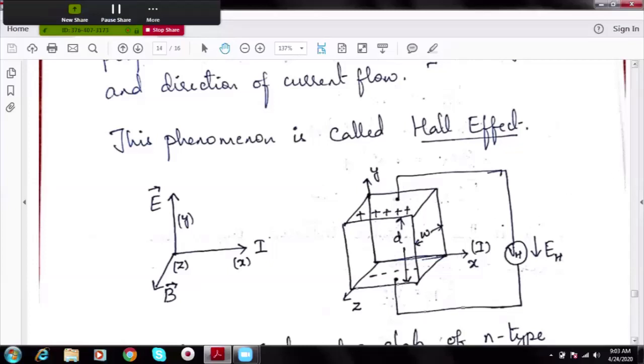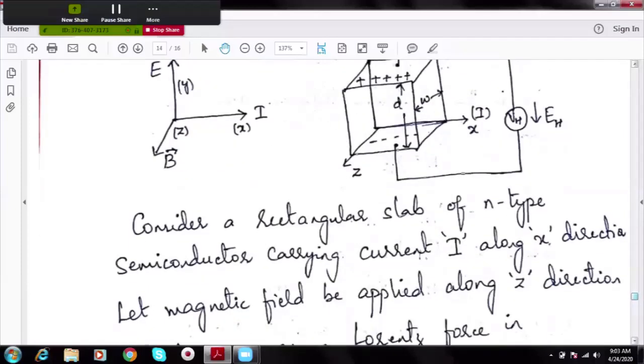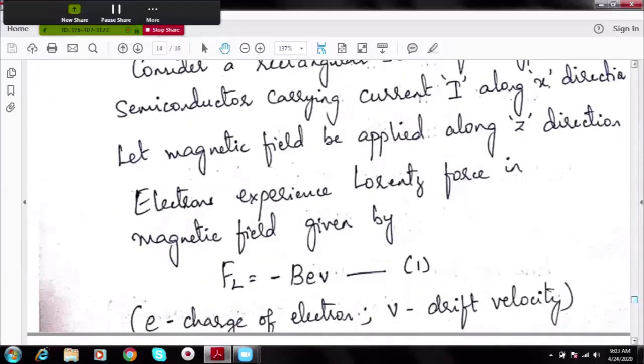So let us understand what this is. When I keep a semiconductor in an electric field, current is flowing, and we know that when there is a charge flowing in a magnetic field, the electrons experience Lorentz force. That is written like this: F_L is equal to, remember we have written this as BQV sine theta.